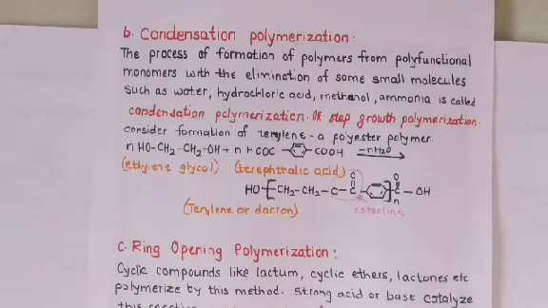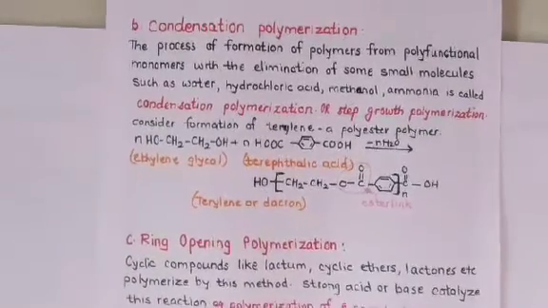In condensation, small molecules are eliminated, which may be water, hydrochloric acid, methanol or ammonia. This condensation polymerization is also called step growth polymerization.